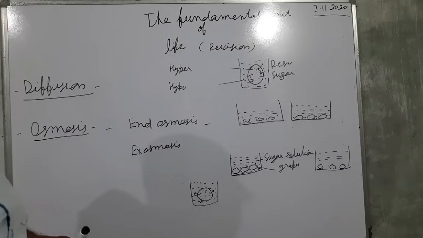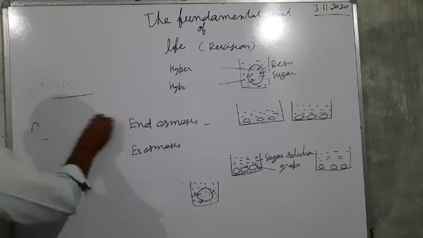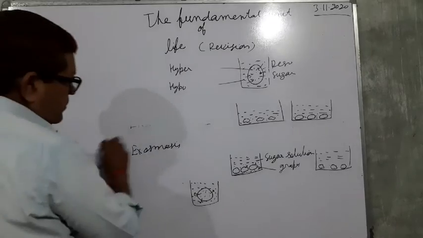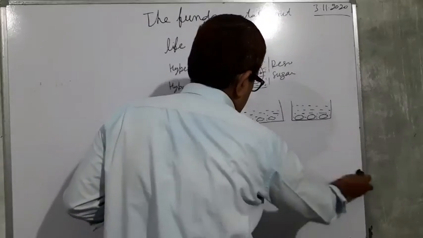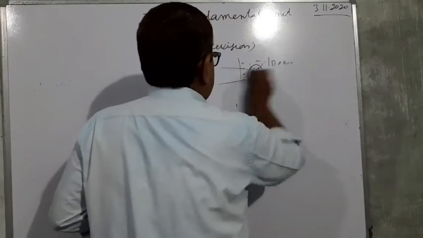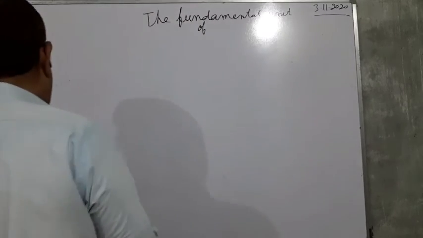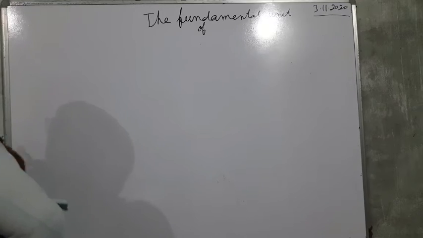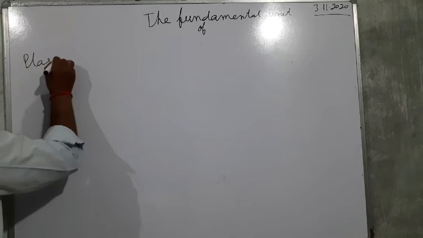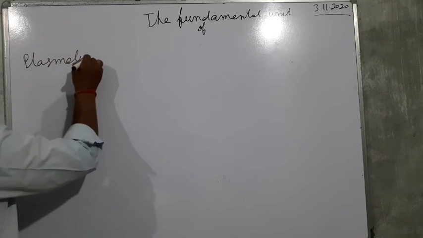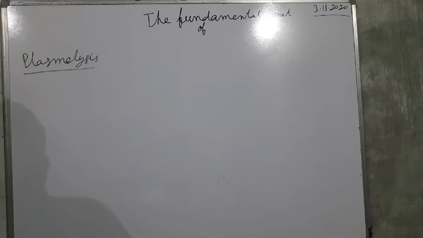One more term is there, plasmolysis. What happens in plasmolysis?